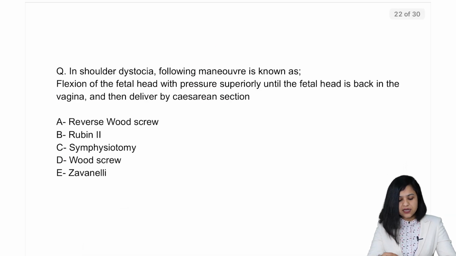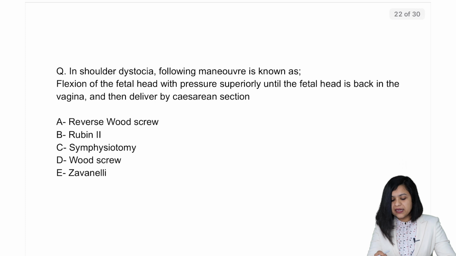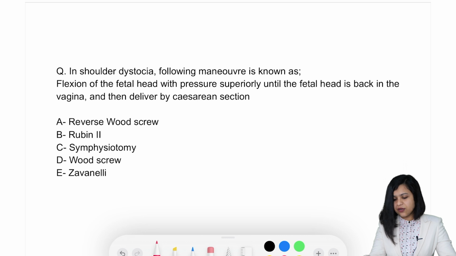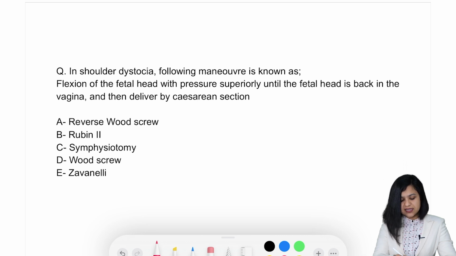Now next question. In shoulder dystocia, the following maneuver is known as flexion of the head with pressure superiorly until the fetal head is back in the vagina and then deliver by cesarean section. We've already discussed this. When you try to put the head back in the vagina and try to deliver the baby via cesarean section, it is called Zavanelli's restitution.